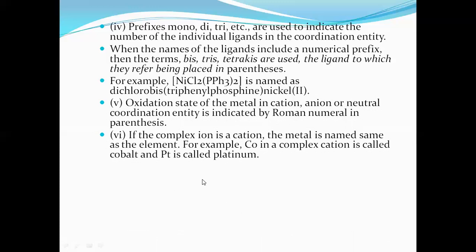It's very important. If the counterion is first, then the complex is an anion. If the complex itself is first, then the complex is a cation.